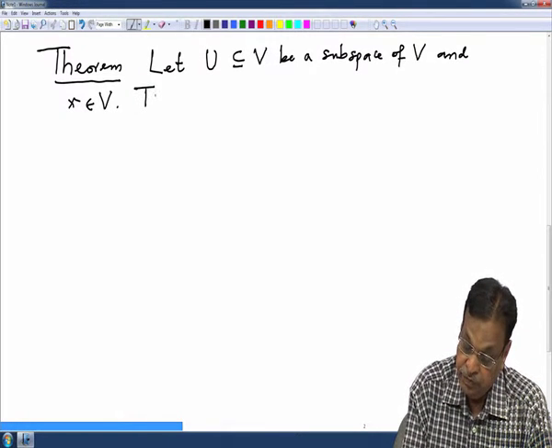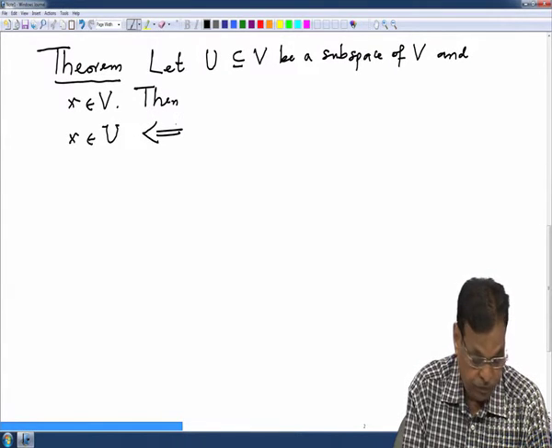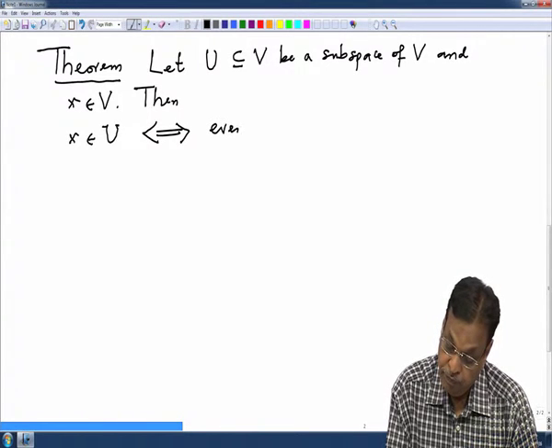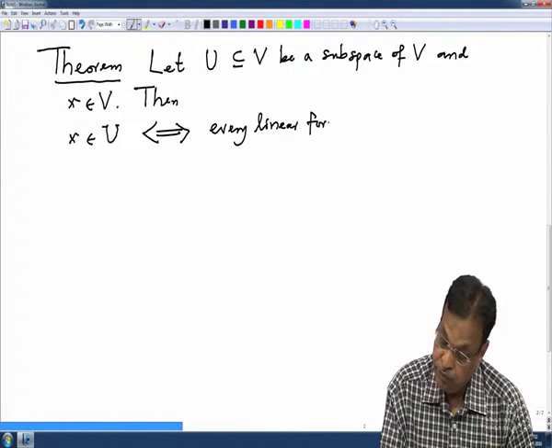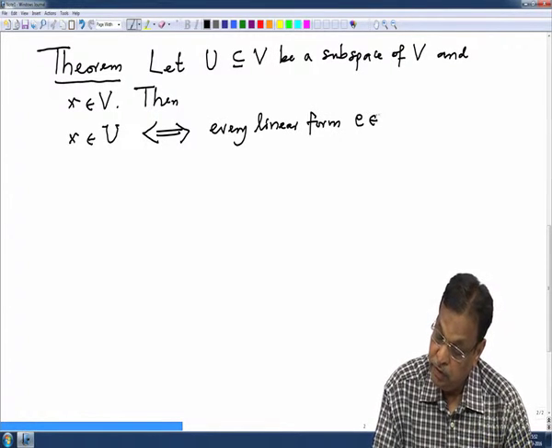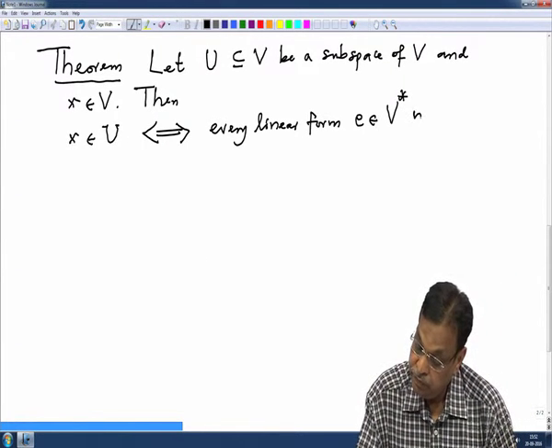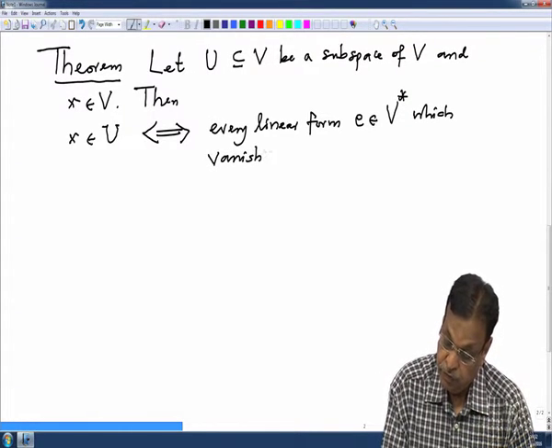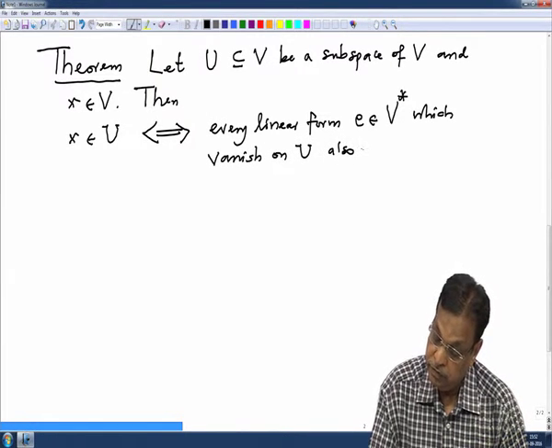Then X belongs to U if and only if every linear form E which vanishes on U also vanishes on X.